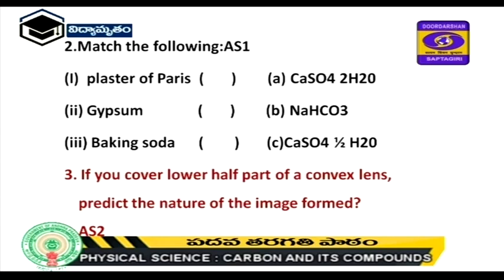Next, third question: if you cover the lower half part of a convex lens, predict the nature of the image formed. It is one of the hypothesis questions. It comes from AS2.